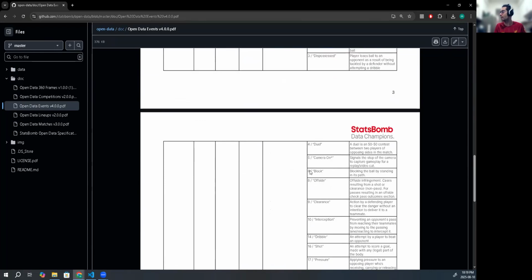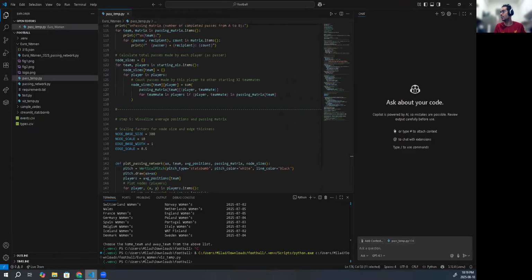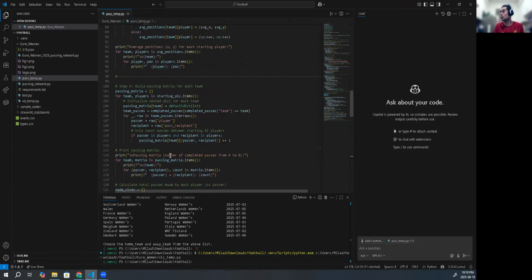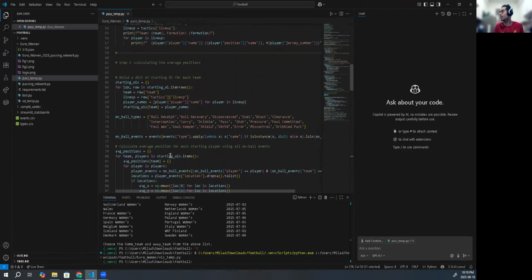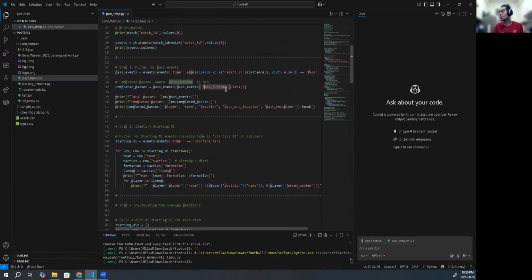One particular point that was interesting for me was when I asked it to filter for the passes that happen. When we want to find the passes, you have to filter on something called pass outcome.